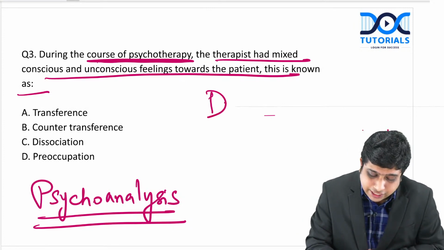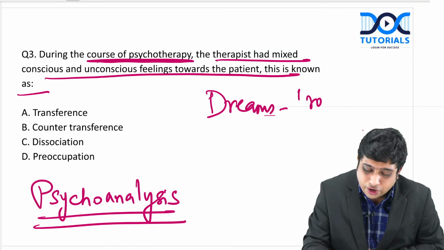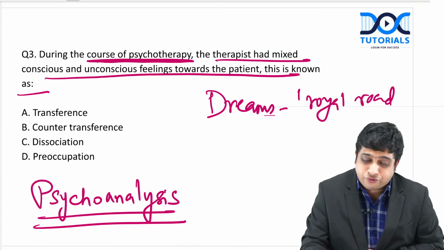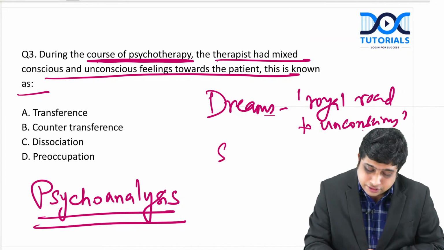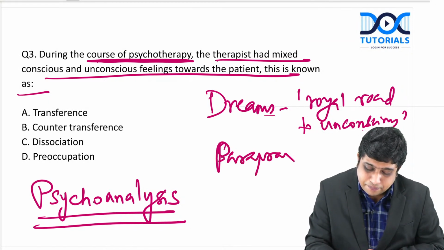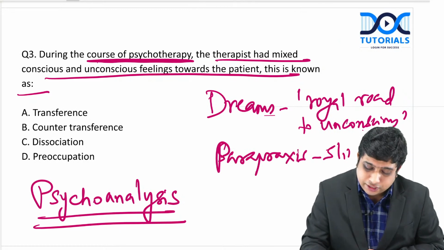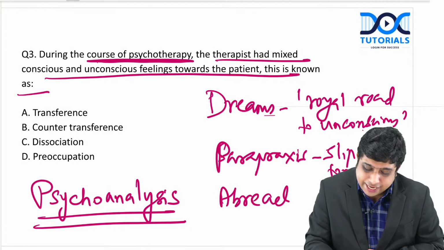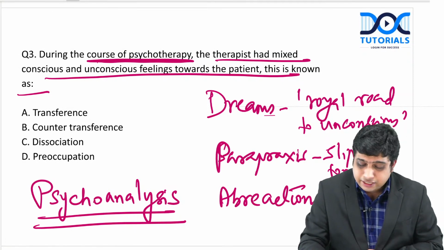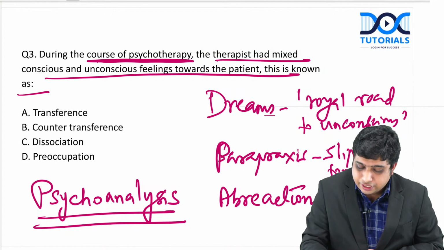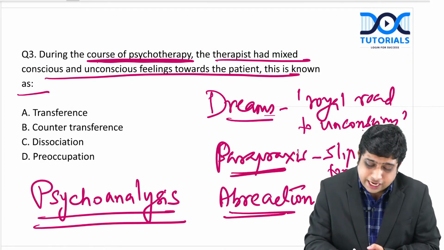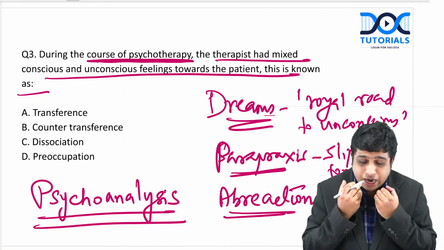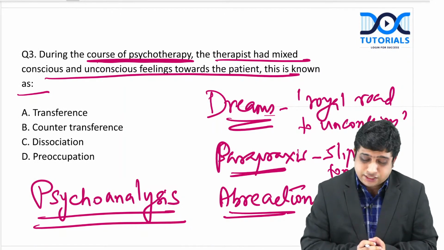One is dreams. Dreams are called the royal road to the unconscious by Sigmund Freud. Then there is parapraxis, or what is called a slip of the tongue. Then there is abreaction, a sudden emotional ventilation of the painful experiences. So, during all these times, material can come from the unconscious to conscious awareness.